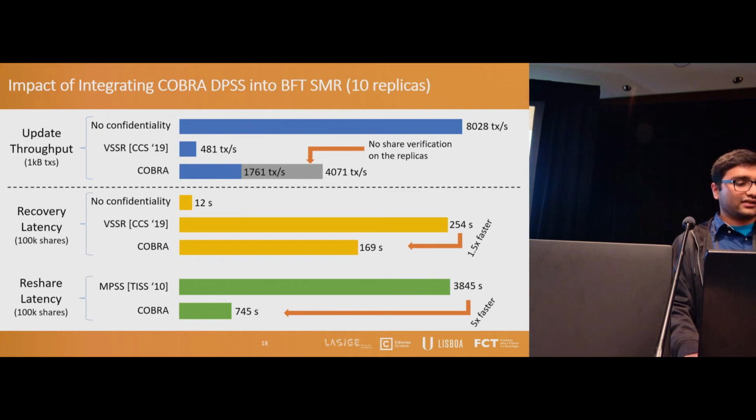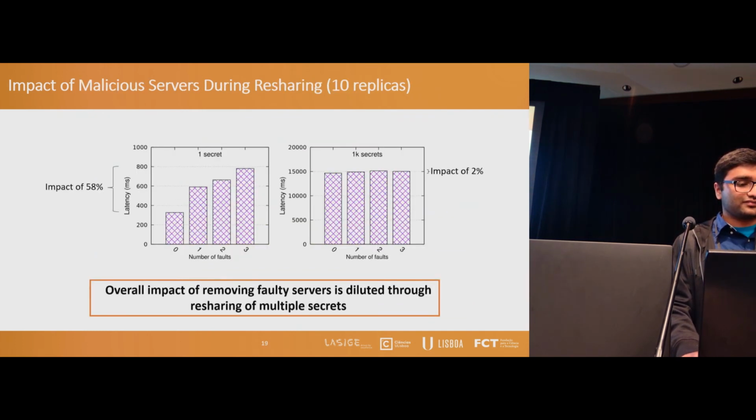And to reshare 100,000 secret shares, we can see that COBRA can reshare 5 times faster than the state-of-the-art protocol MPSCS. The main reason is that in COBRA, we only require 2 random polynomials to reshare a secret, as opposed to MPSCS, which requires n+1 random polynomials. Here we can see that the impact of removing a malicious server during resharing has negligible cost in a system with a large number of secrets, because the cost is diluted across the resharing of multiple secrets.